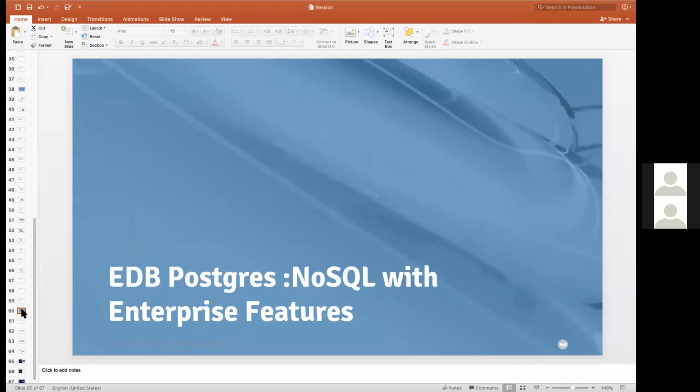Apart from that, what is EDB Postgres? We have discussed PostgreSQL features, PostgreSQL NoSQL capabilities, as well as the PostgreSQL foreign data wrapper for other data sources. But what EDB has done on PostgreSQL: whatever PostgreSQL features are there with NoSQL, those interface features are added with the EDB Postgres.